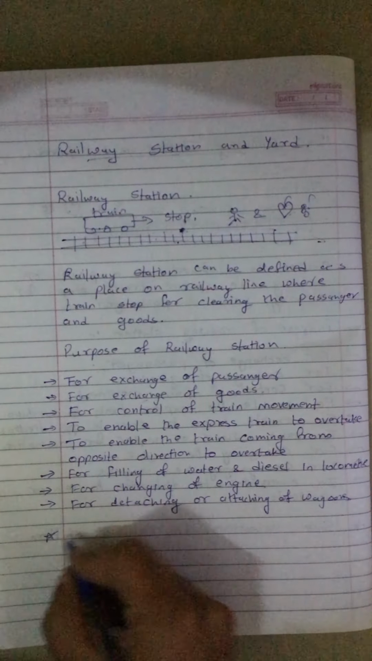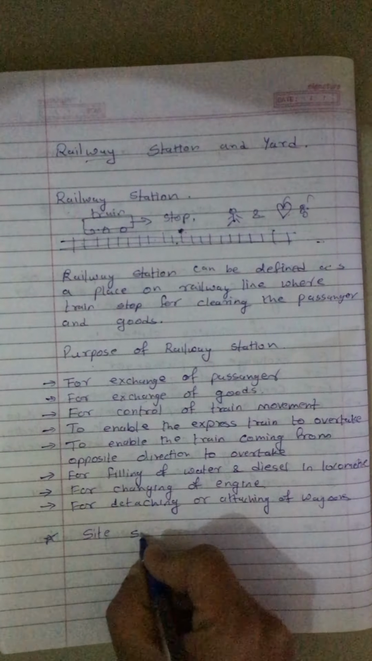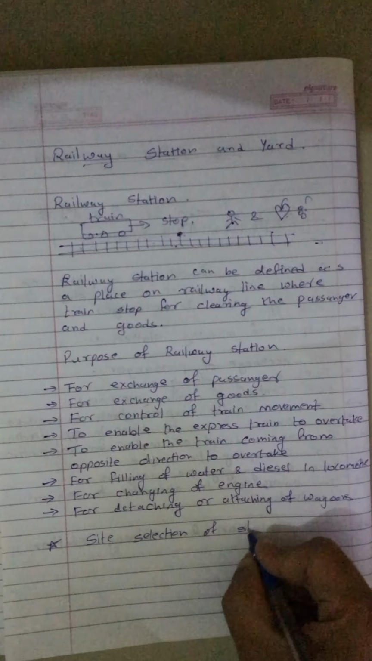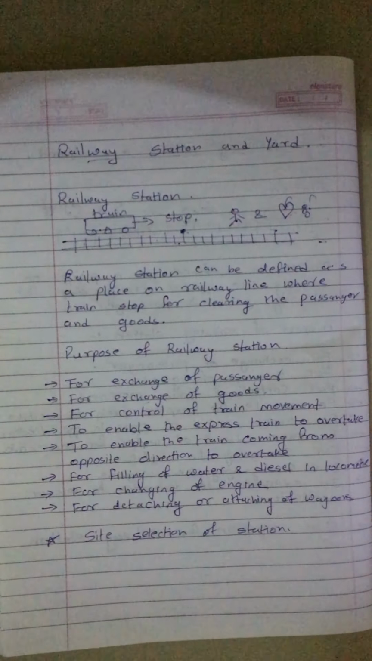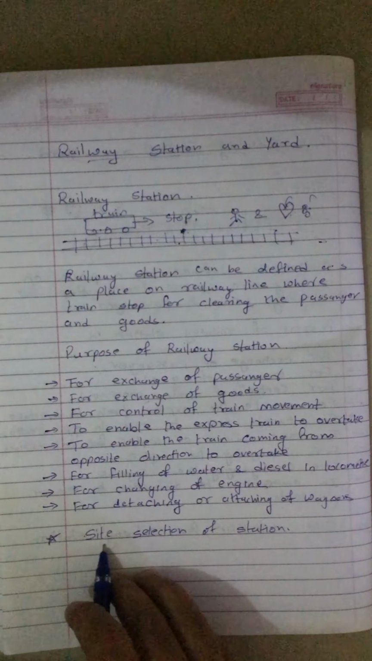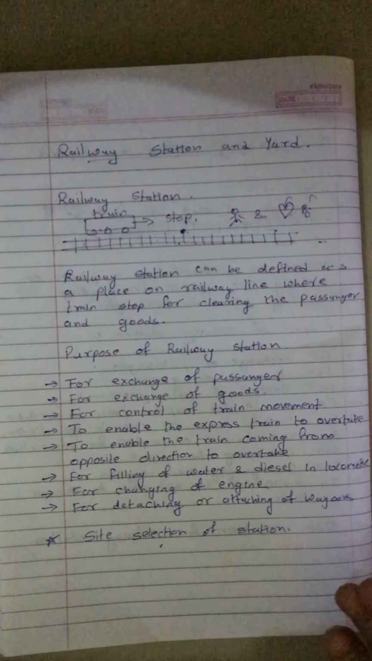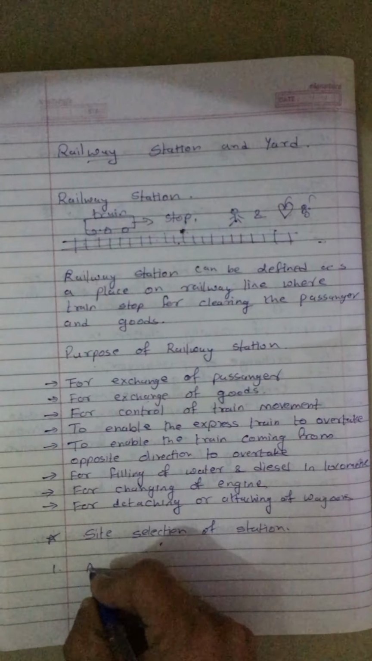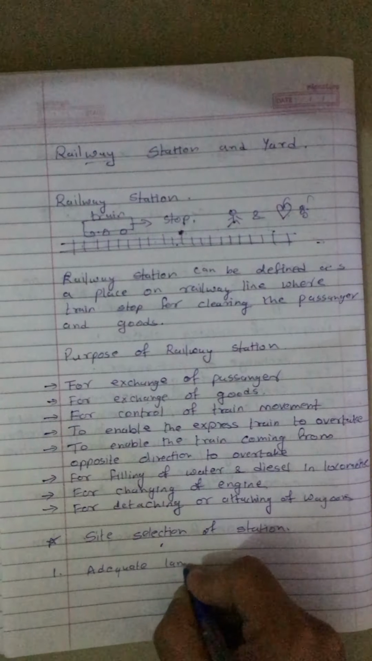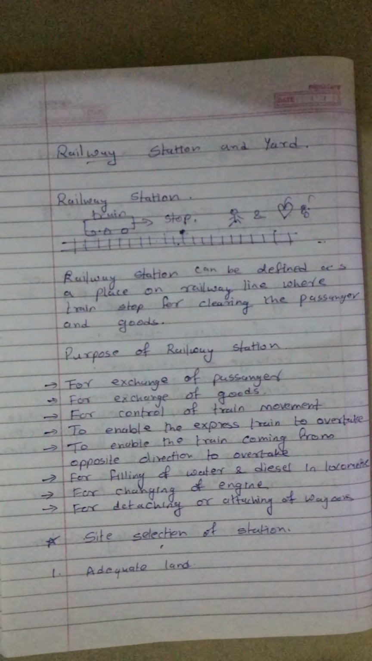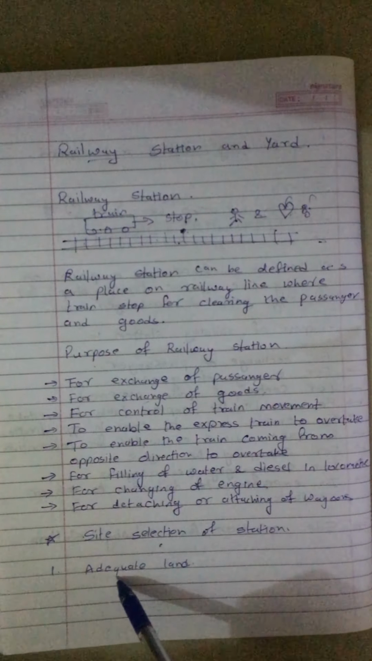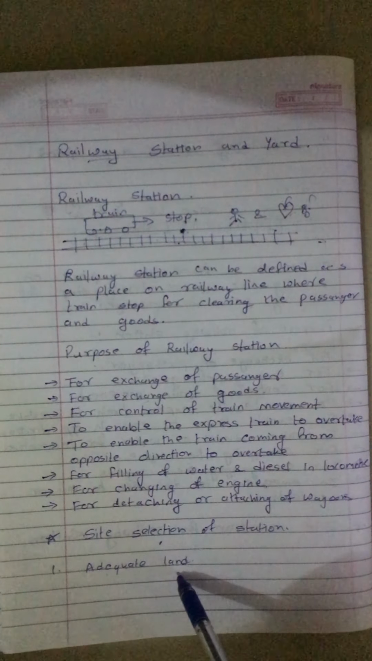Another topic is site selection of station. Clear? Now where you have to construct this station, these are parameters for site selection. So first parameter, adequate land, means area where you are constructing a station. Their land should be adequate. Adequate means in plenty of amount.